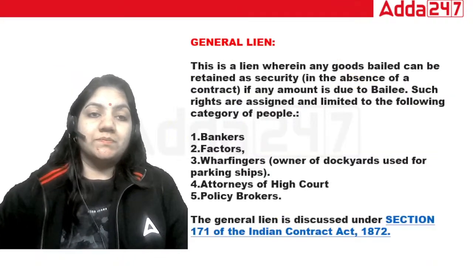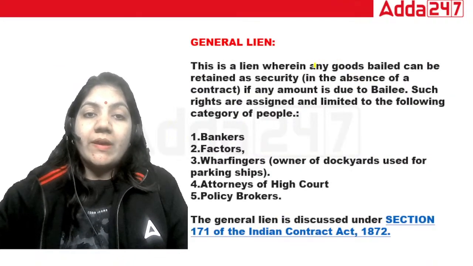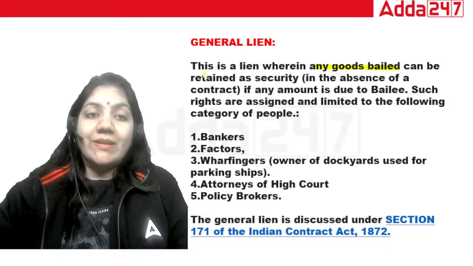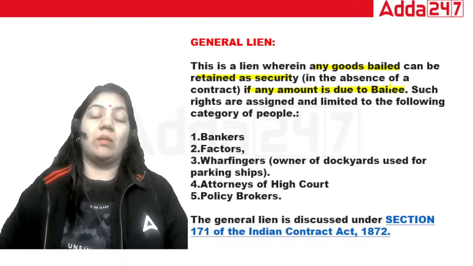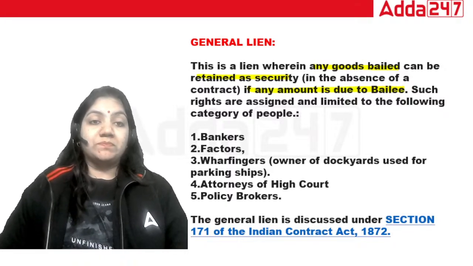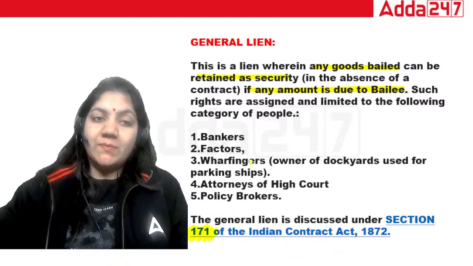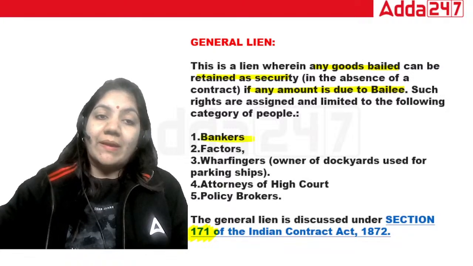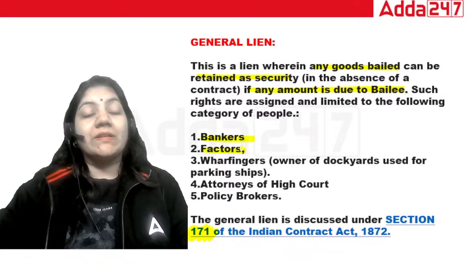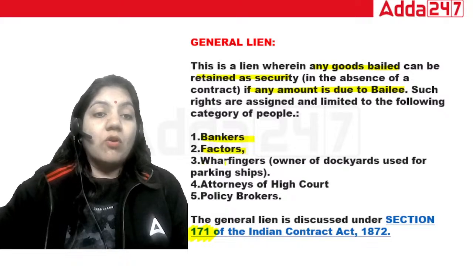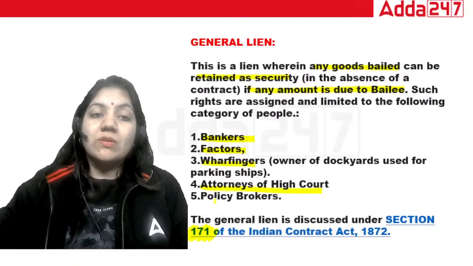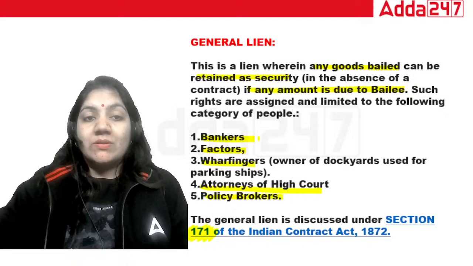What is general lien? A lien whereby any goods bailed can be retained as security if any amount is due to the bailee. This is important. First of all, Section 171 talks about the general lien. The examples are bankers, factors (factors are a kind of agent), wharfingers, attorneys of the High Court, and policy brokers. So these are the examples of general lien.